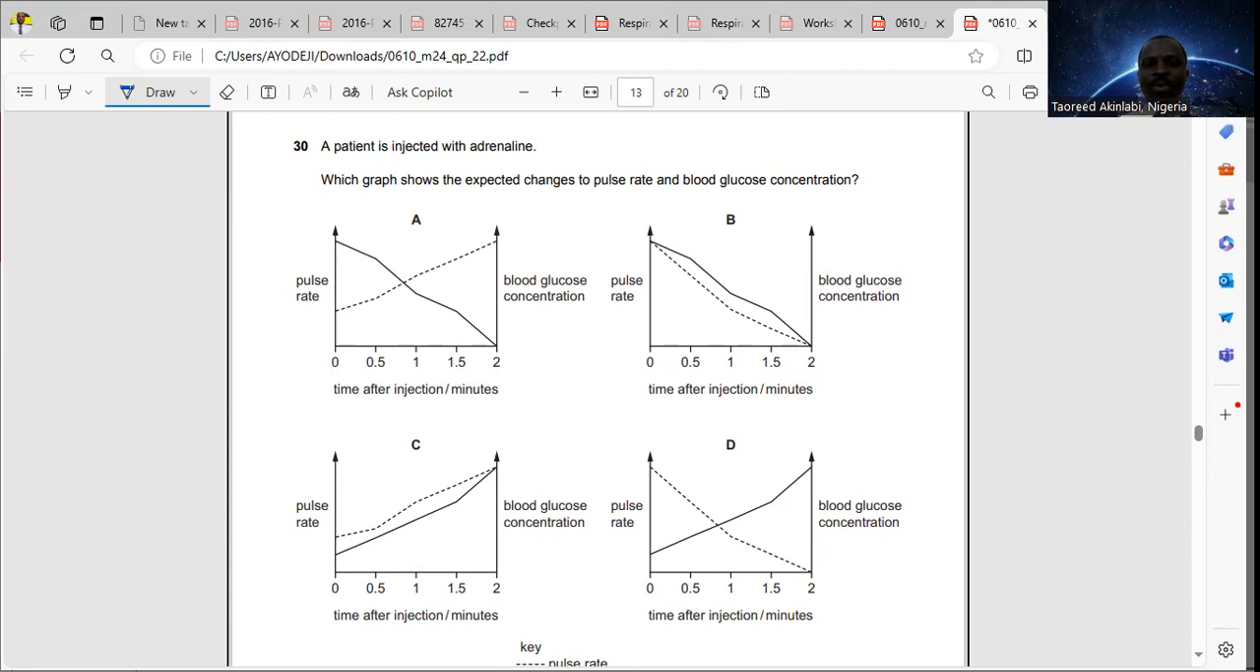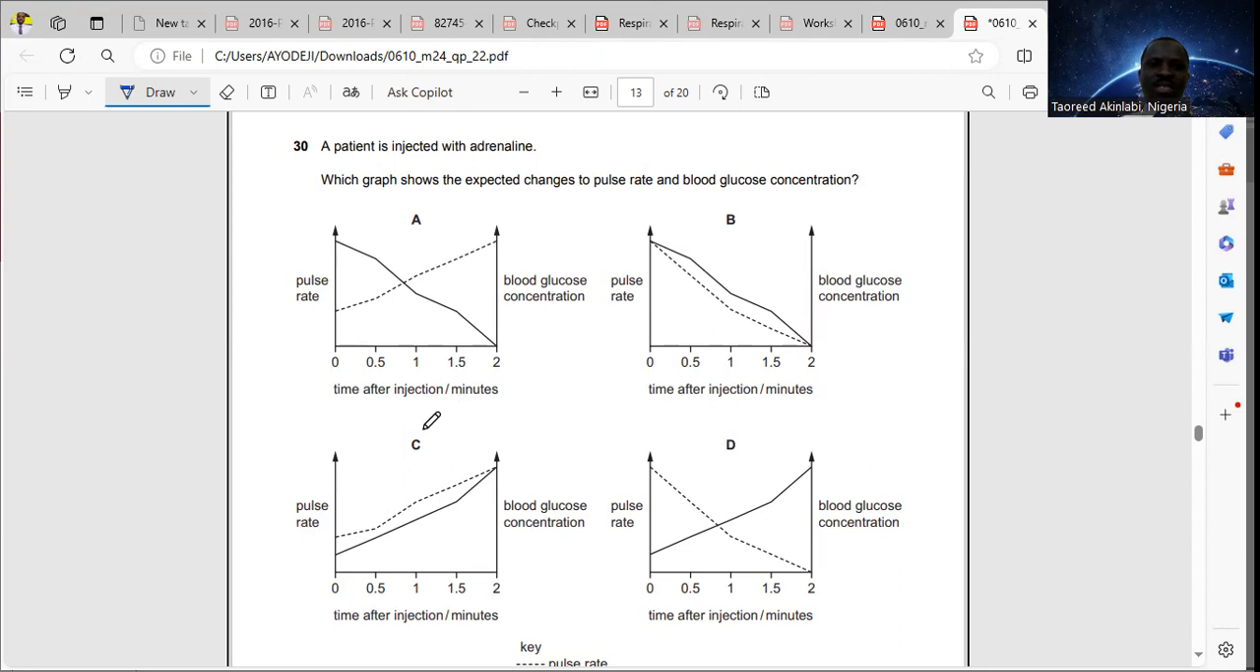At that point in time, the hormone is referred to as the fight or flight hormone, right? You are actually agitated, you want to fight or run away, all right? That's why all those changes occur. And from the graphs that we have in the options here, the one that's correct for the presence of adrenaline in the body is option C.